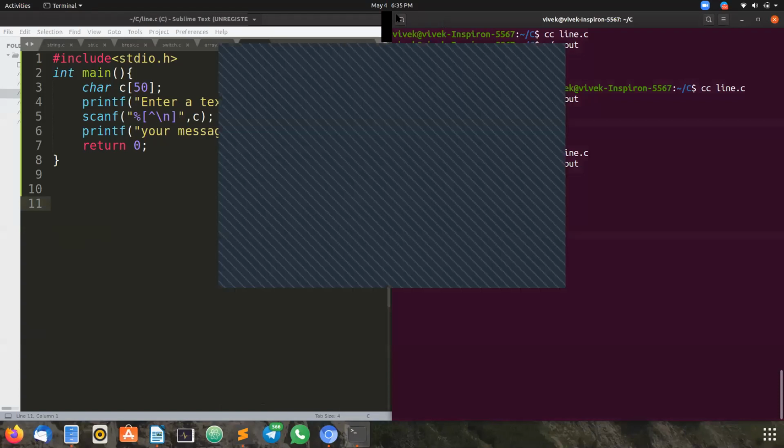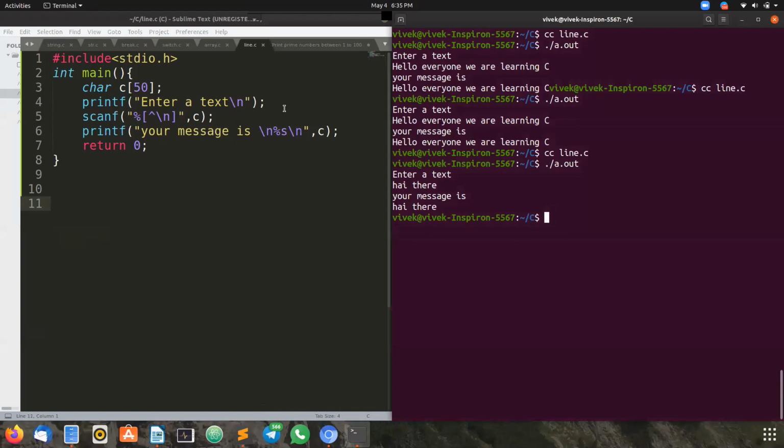One second, I'm going to share the screen once again. Now can you see the program code and output screen, everybody? Yes. In scanf you can see I have removed that percentile asterisk c. Now let us see the output. See, we have got the output. Hello everyone here.